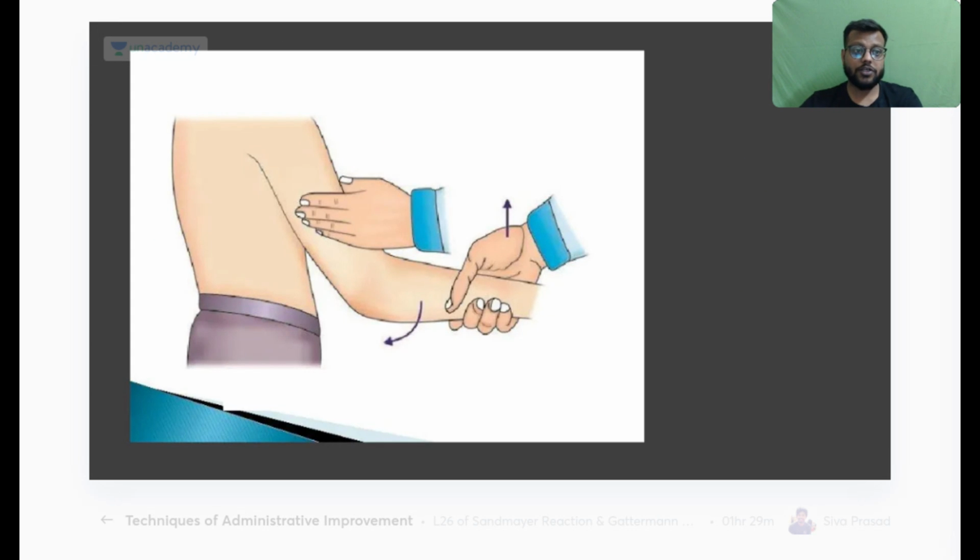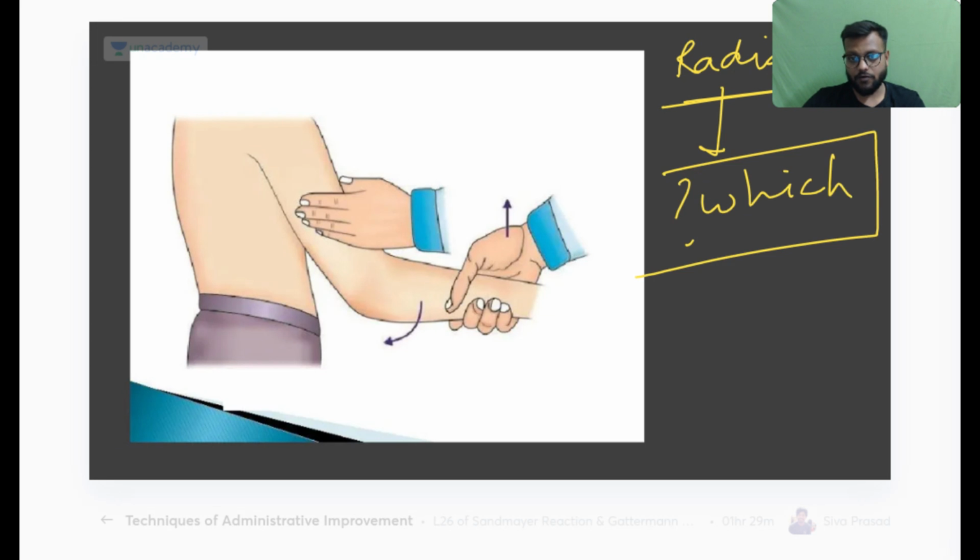Okay, now the next question from my side will be, if you are testing the muscle supplied by the radial nerve, then which muscle is tested by the maneuver shown in the image?